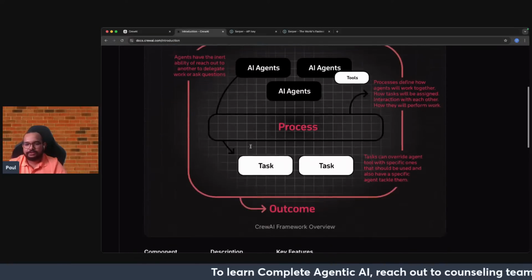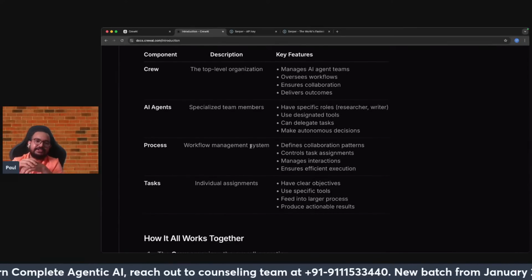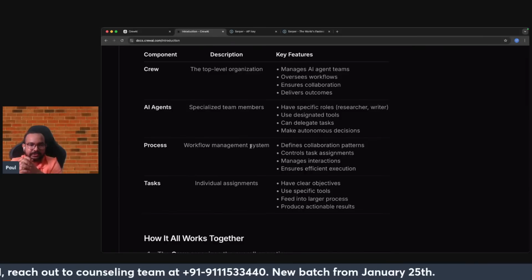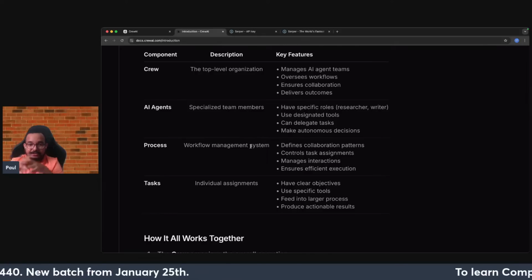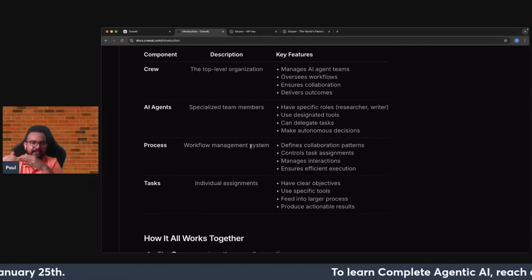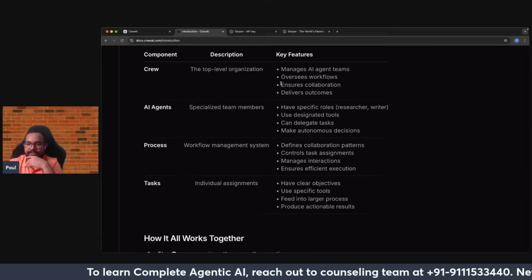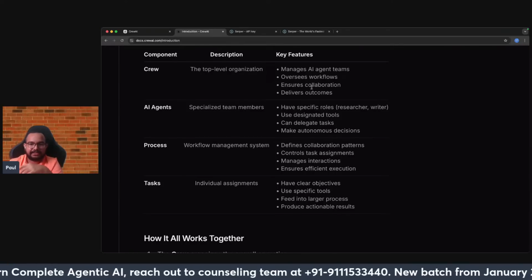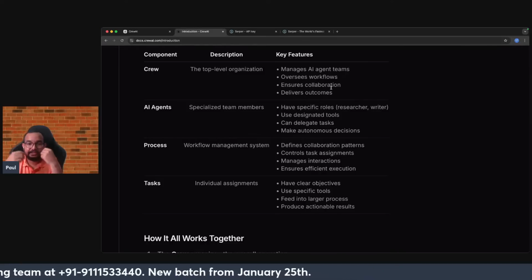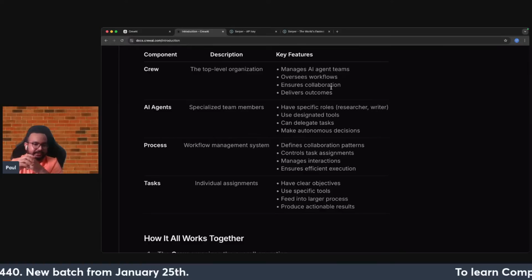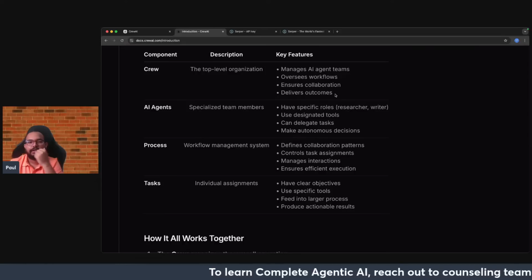Now, just let me show you the most important part here, because today also we'll be talking about these things. The first thing is the component or the high level architecture in CrewAI. The first thing that comes is basically the crew. Very important. The top level organization, it means that all the decision making is basically done by the crew. You can see it manages all the AI agents. It will look into all the workflows, and then finally ensures the collaboration, which is basically the connection, or the flow of information between two agents. Then it delivers the outcomes, the final outcome that you will get. So that will be shown to you.